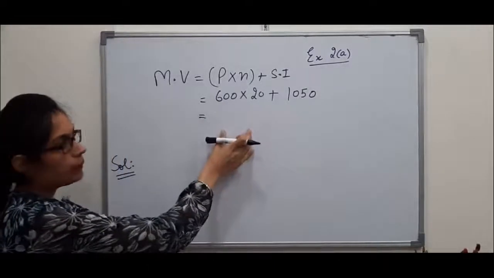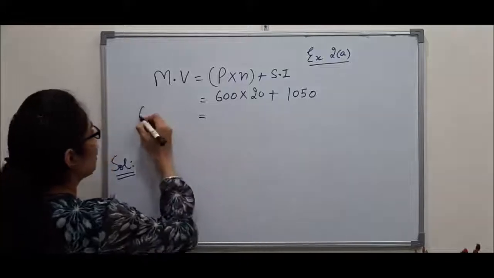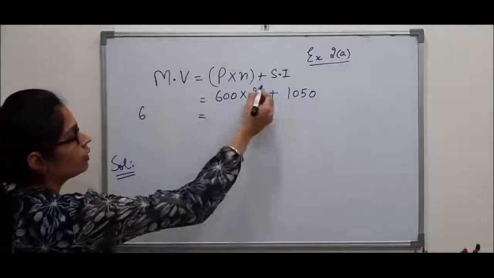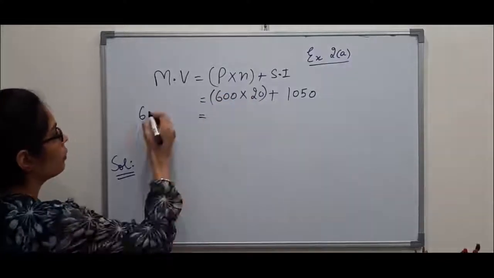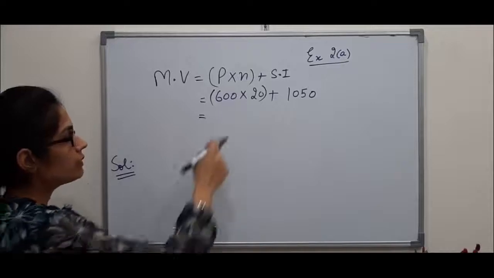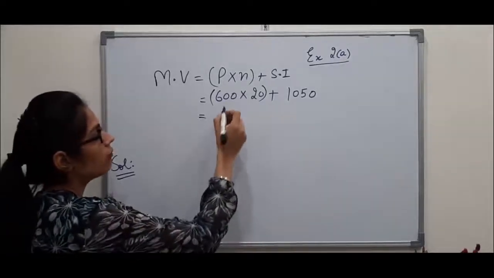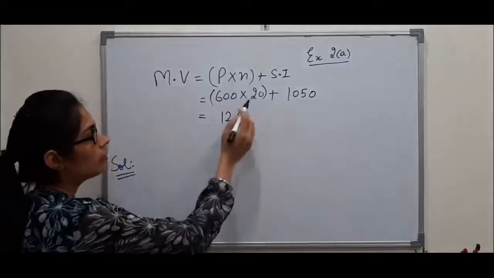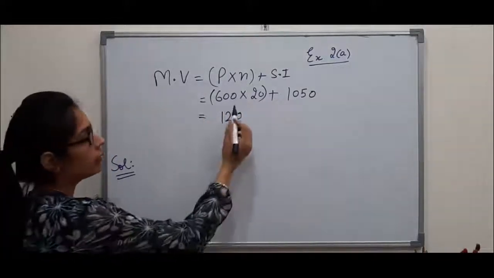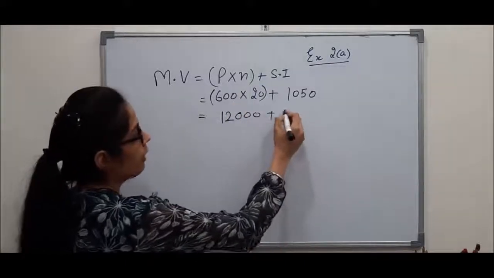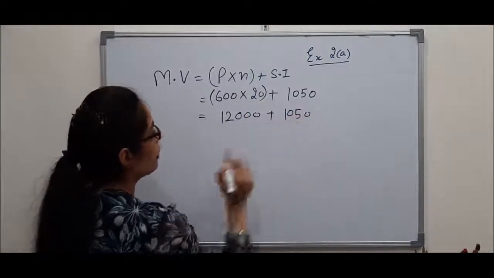I have to do multiplication first, because according to the BODMAS rule, multiplication should be done before addition. 600 I will multiply with 20. So 6 into 2 is 12. I will write the remaining zeros as they are. 1, 2, 3 zeros are there. And it can be added to 1050.